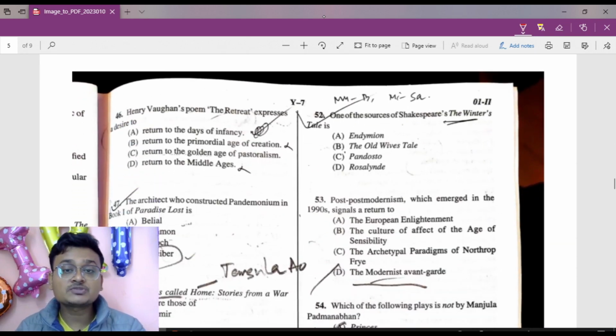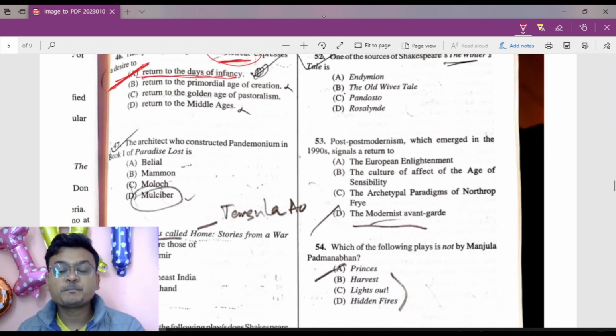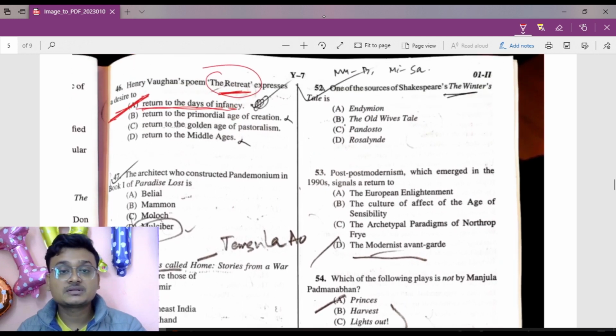Here, Henry Vaughan's poem The Retreat expresses a return to the days of infancy. Henry Vaughan also had influenced Wordsworth to write a poem. That is, return to the days of infancy is the right answer here. Vaughan's The Retreat. Immortality, that was by Wordsworth.